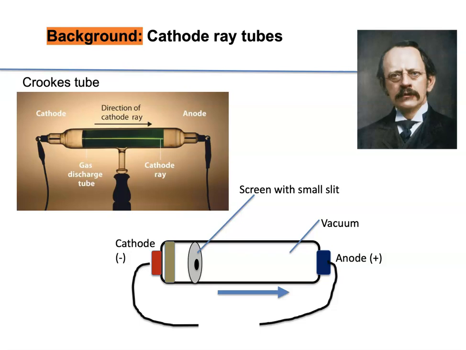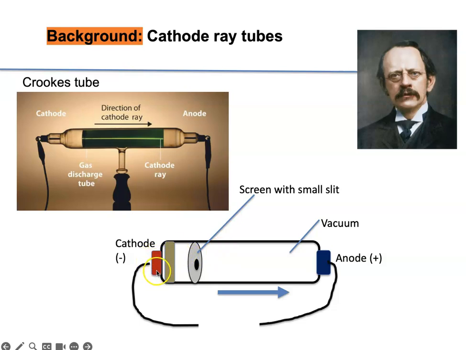At the time, this is mid 1800s, there was a scientist called William Crookes. He developed this thing called the cathode ray tube. It was called the Crookes tube. The cathode ray tube was a modified version of it. So if you look at this figure, it contains basically a glass tube, and inside is a vacuum. There's hardly any air inside, and there are two metal plates.